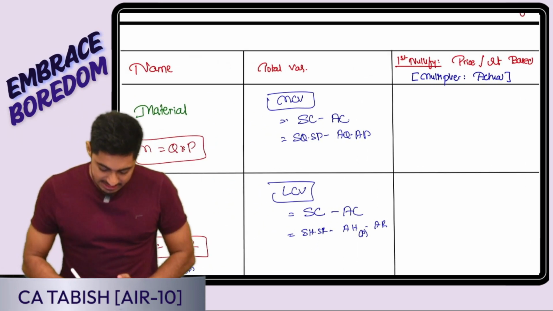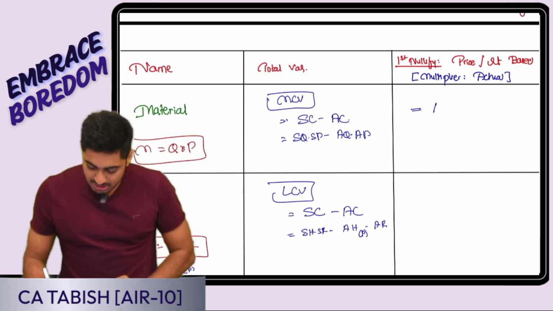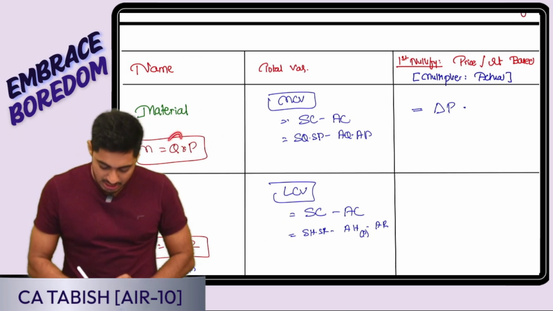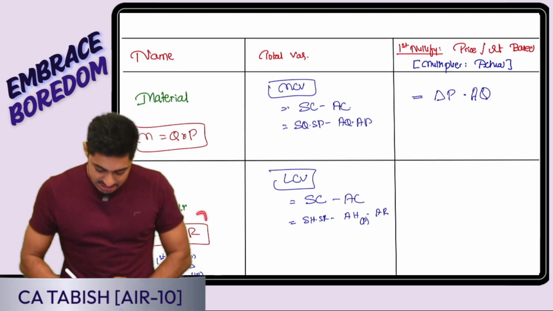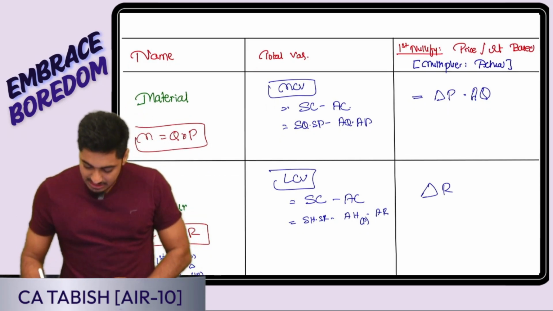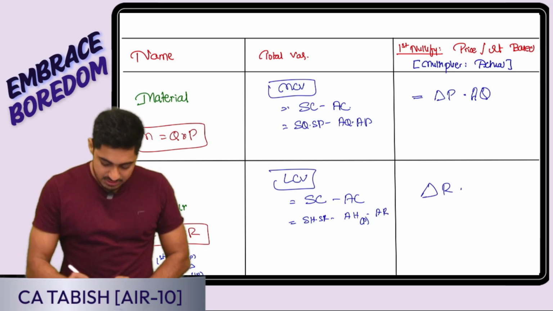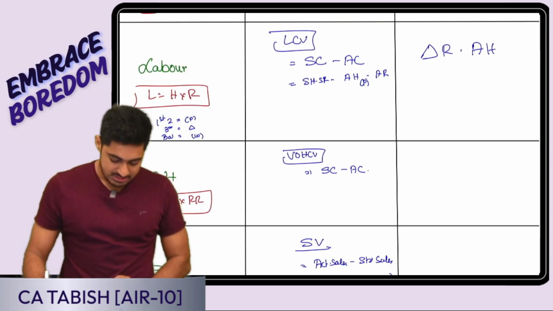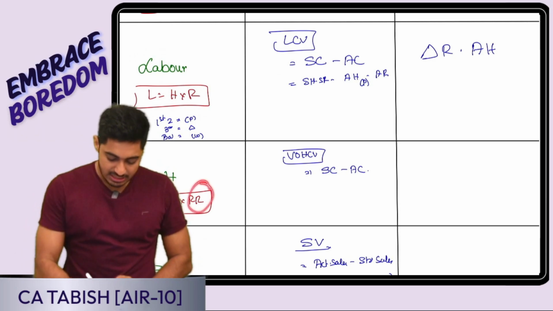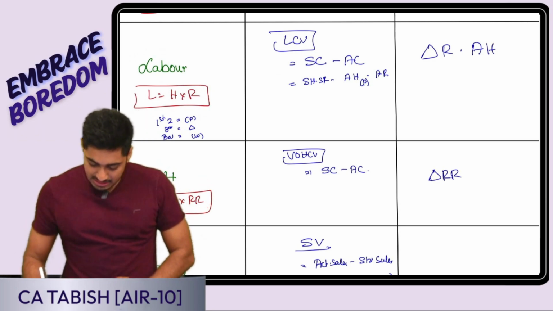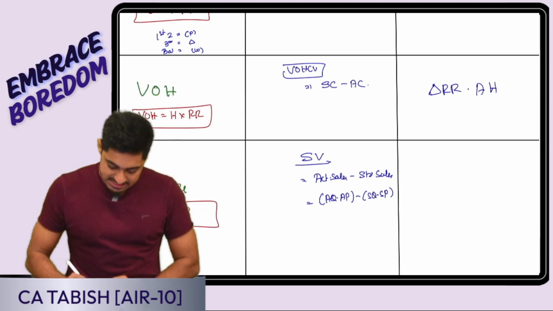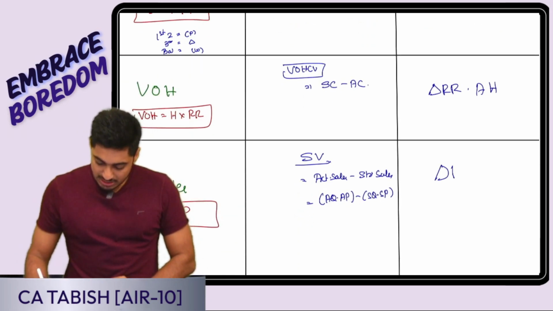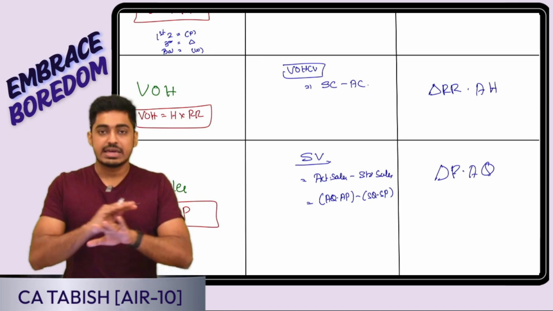In case of material, I am going to nullify the impact of price. So it is a difference in price. To convert into value, I have to multiply by quantity. Which quantity? Entire actual quantity. In case of labor, it is a change in rate. So I will write down a difference in rate. To convert into value, I have to multiply by hours. Which hours? Entire actual hours. In case of variable overhead, it is a difference in recovery rate. Convert into value into hours. Which hours? Entire actual hours. In case of sales, it is a difference in price. Convert into value into quantity. Which quantity? Entire actual quantity.